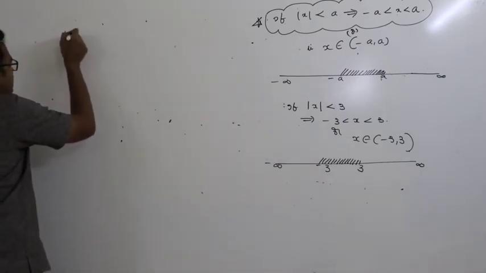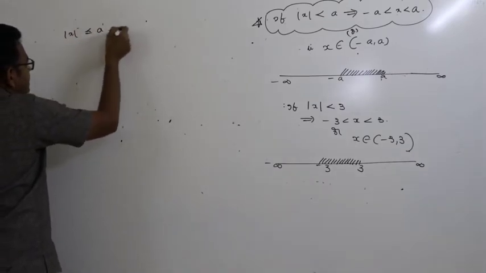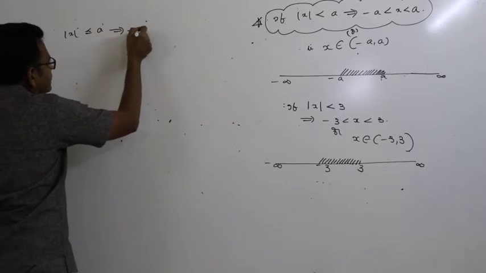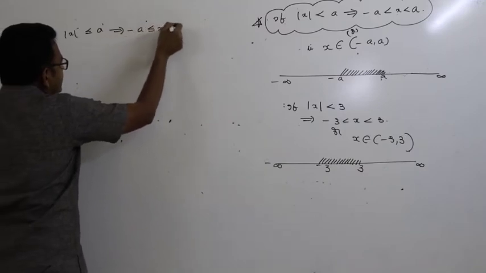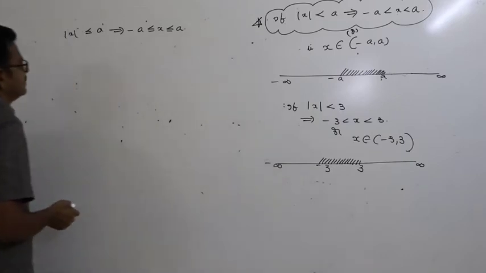Like mod x less than or equal to a means what? It implies x values lie between minus a and a, including minus a and plus a.